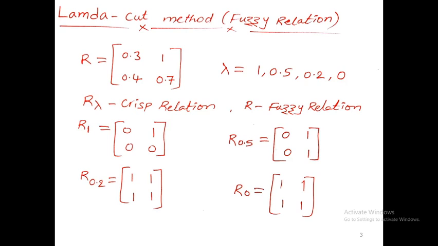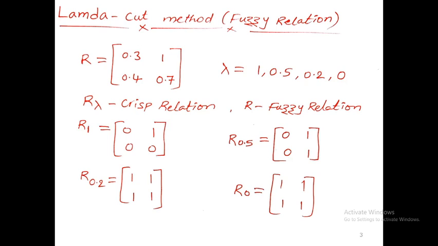Here, for the fuzzy relation, I have taken another way of representing the fuzzy set, in matrix form. You get this matrix form by cross producting two fuzzy sets. R is nothing but the fuzzy relation, and R subscript lambda is the crisp relation.